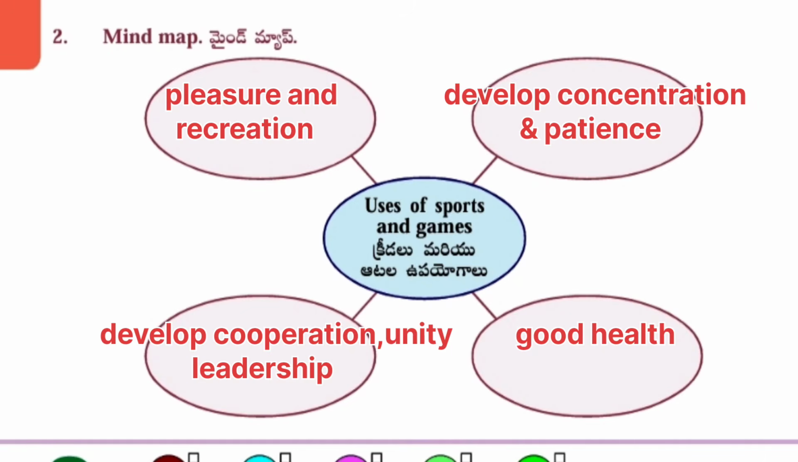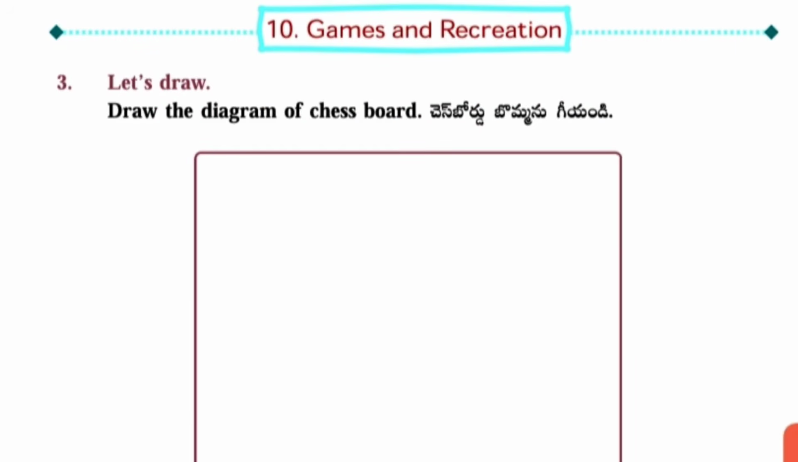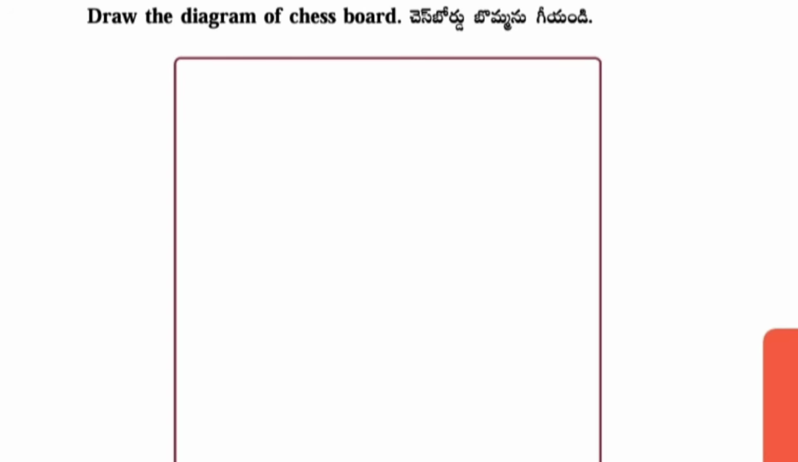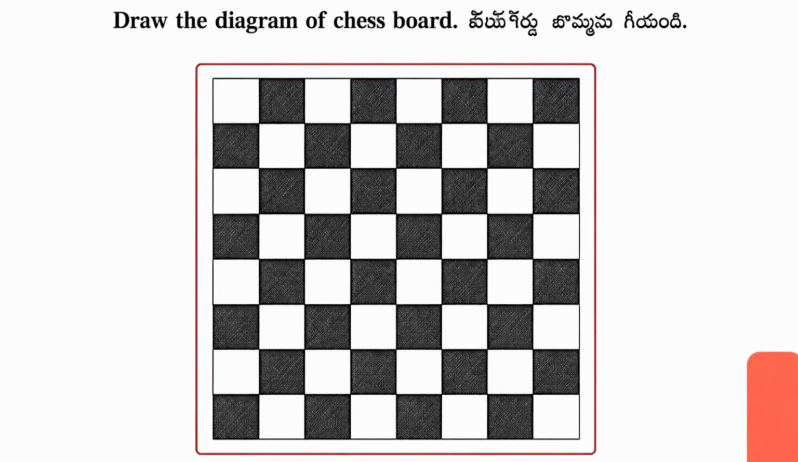Pleasure and recreation. Develop concentration and patience. Good health. Develop cooperation, unity and leadership. Next, third one, let's draw. Draw the diagram of a chessboard. Here I have given the diagram of a chessboard.